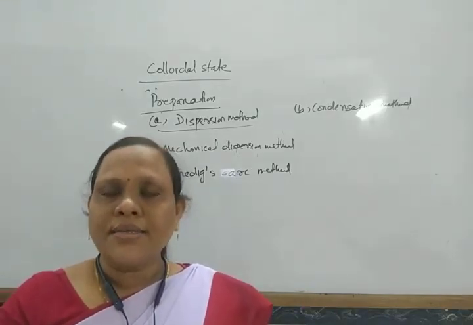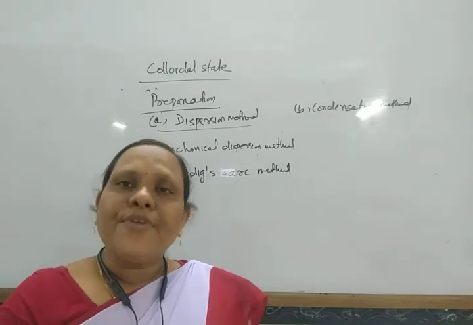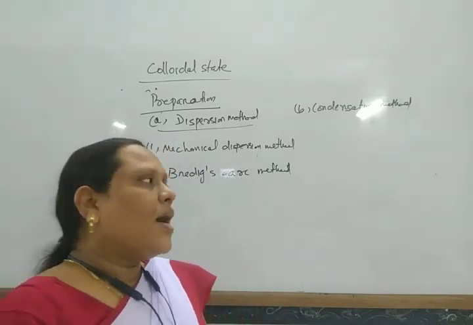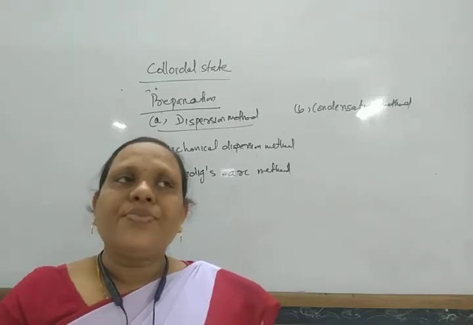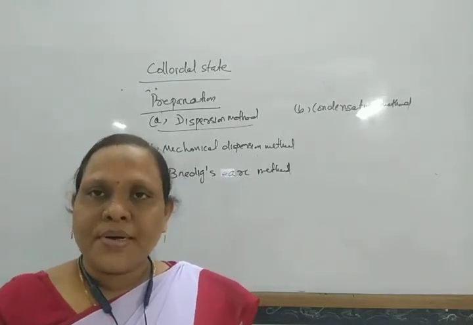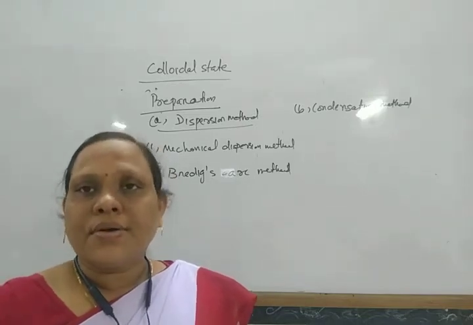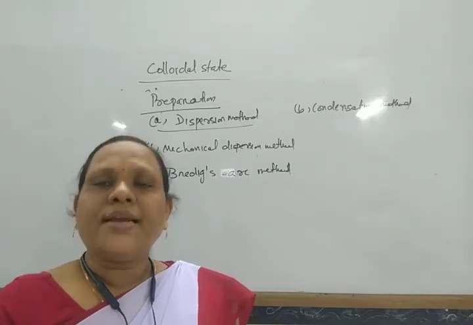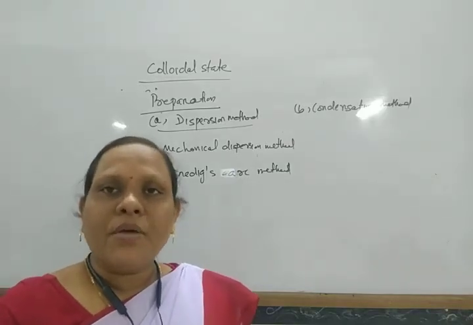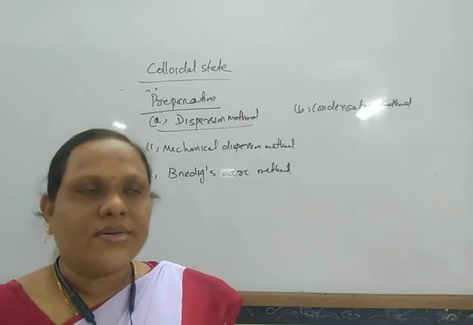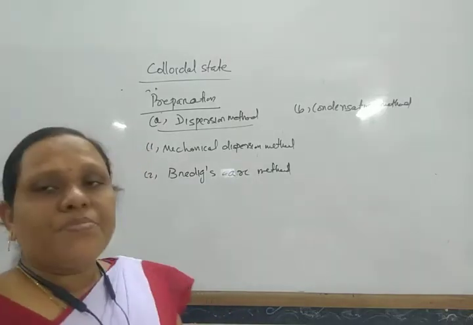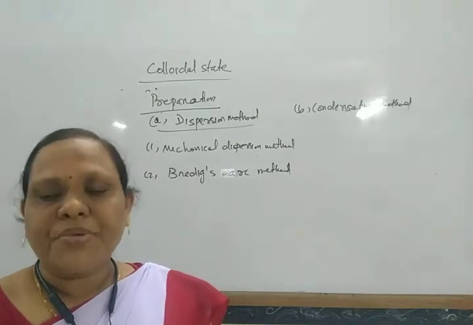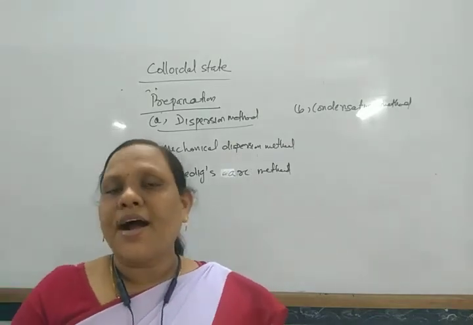Two metallic rods are immersed in it, and when electricity is supplied, the metals are converted into vapors, and when these come in contact with the ice cold dispersion medium, they condense to form particles of colloidal size. In this way the colloidal solutions of metals are prepared. That is known as Bredig's arc method.